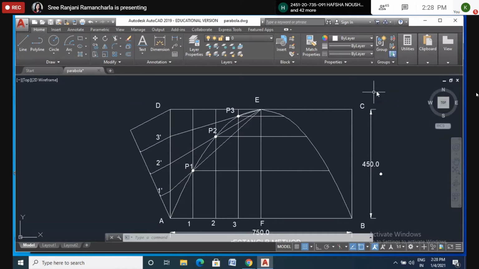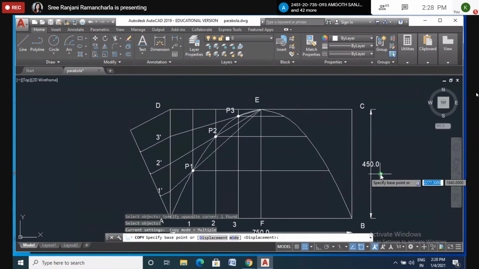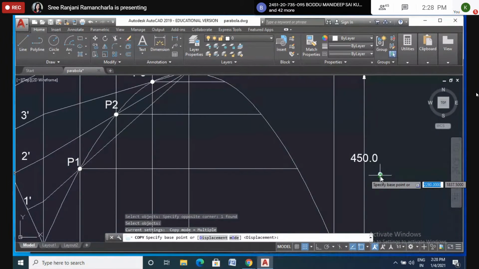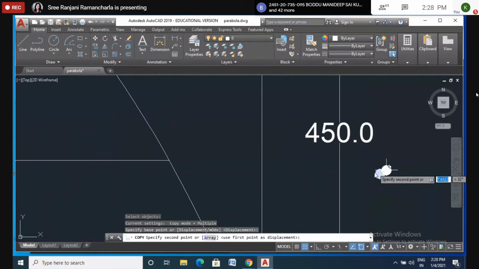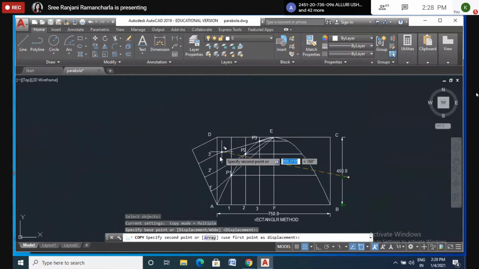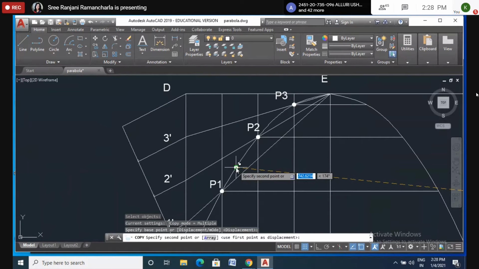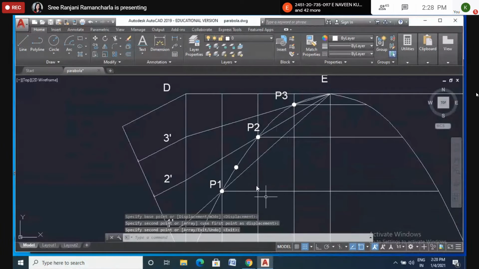So I want to keep some point somewhere. Okay, I want to keep it somewhere here. Yes, somewhere. Okay. Now I have kept the point here. I will later specify the point P here.